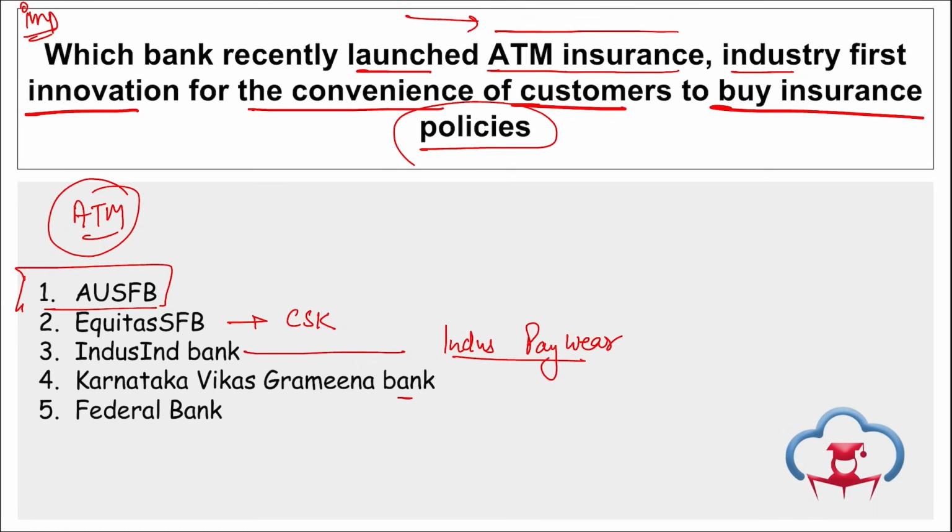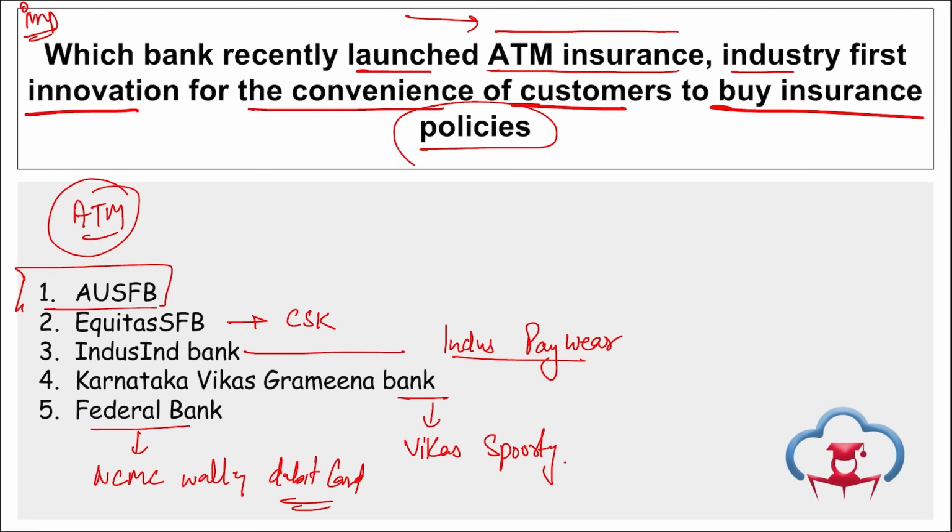If we talk about Karnataka Vikas Gramin Bank, they have launched Vikas Sapurti. And if we talk about Federal Bank, they have launched the RuPay NCMC wallet debit card.